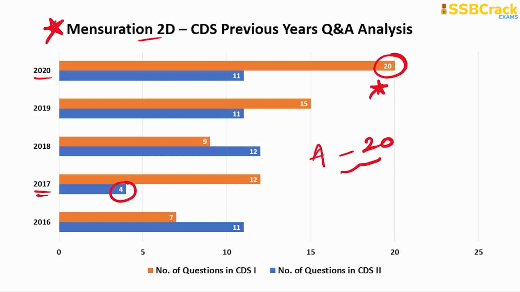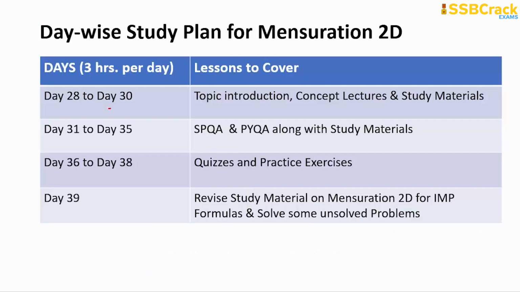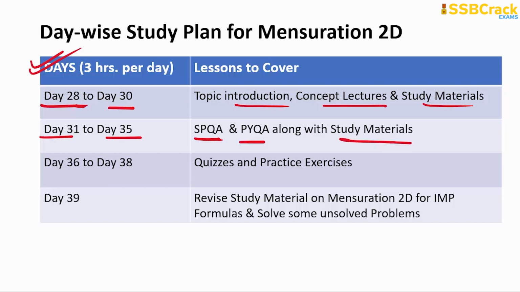All right, so here is the study plan for the same: you must dedicate 3 hours per day from day 28 onwards. From day 28 till day 30, just go through the topic introduction, all the concept lectures and the study materials. Then from day 31 till day 35, give your time to go through the SPQA, PYQA lessons to understand problem solving, and also refer to the study materials.